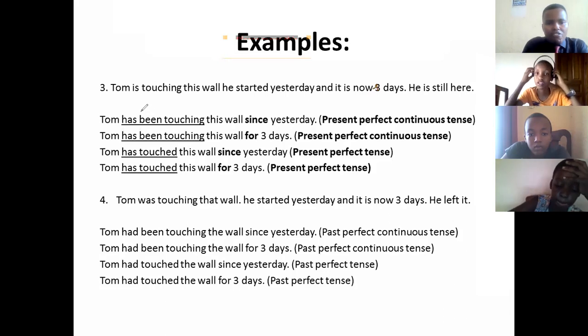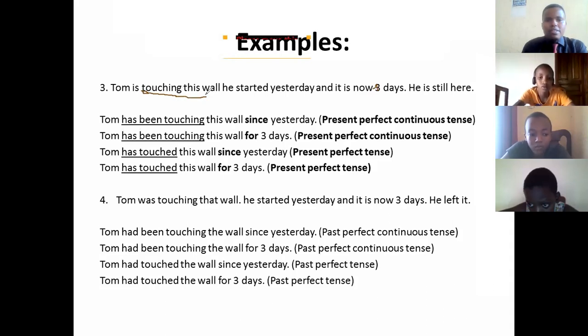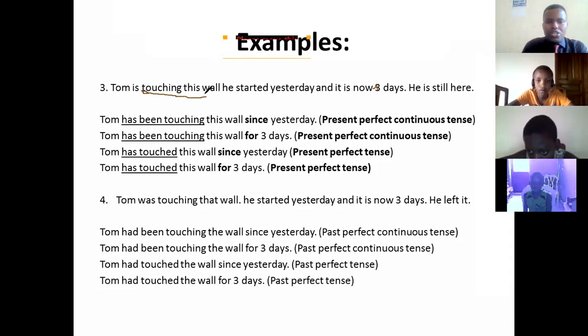The reason why I've used present perfect continuous tense is because of the verb given in the first clause. Tom is touching this wall. The wall given there is a certain wall, which means he is still touching it. We use present perfect continuous tense because he is still touching there, and the tense given in the clause is a continuous, progressive activity.